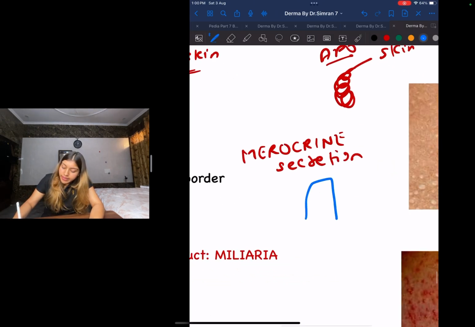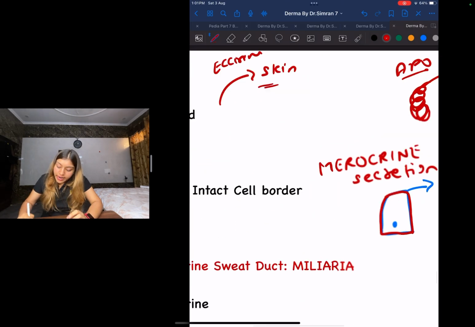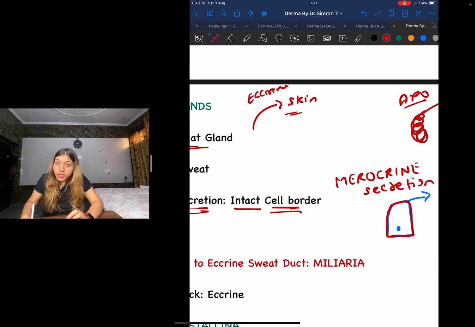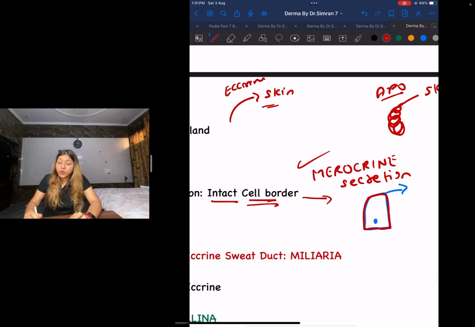Basically, guys, if this is my gland, or this is my duct, what I need to know is that the secretion is going to come out, but these borders are going to be intact. Secretion coming out without destruction of my borders is called merocrine secretion. So there is going to be an intact cell border. Understood? This is what you need to know.